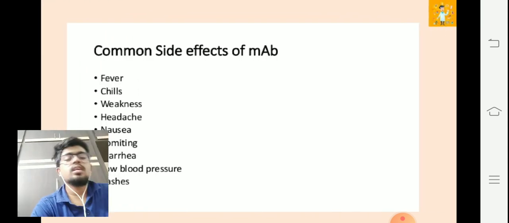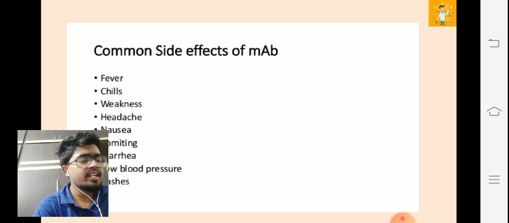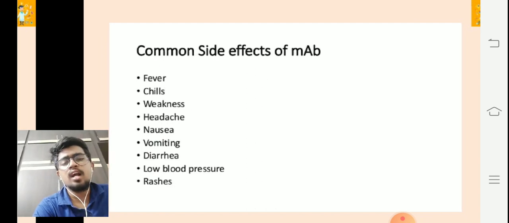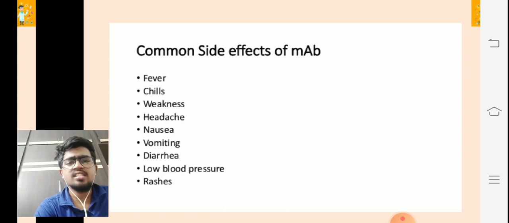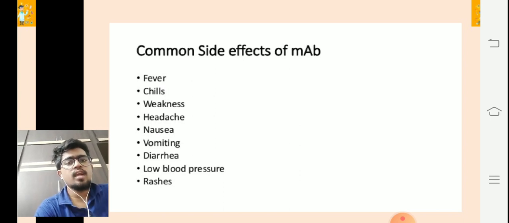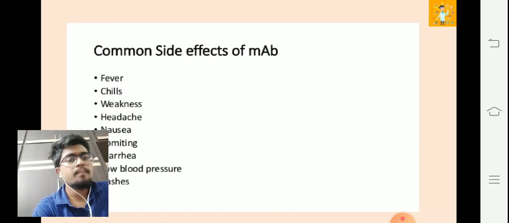Now, talking about the side effects, there are various side effects caused by the usage of monoclonal antibodies. Very common ones are fever, chills, weakness, headache, nausea, vomiting, diarrhea, low blood pressure, and rashes. These are a few very common side effects caused by monoclonal antibodies. With excessive usage, you can go through all these things. So there are a few common side effects which we thought of discussing with you all.